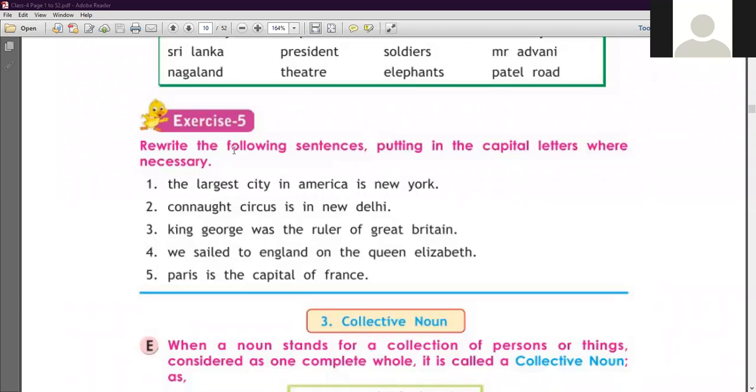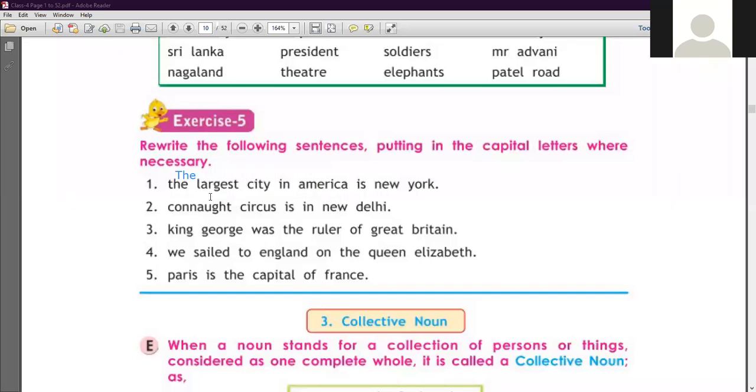Yes, number 1 is here: the largest city in America is New York. So firstly find out the proper noun in the sentence. Firstly you must remember the proper noun always begins with a capital letter. So our sentence starts with a capital letter. The first letter of the sentence should be capital. You know that. So here we write a capital T. Clear?